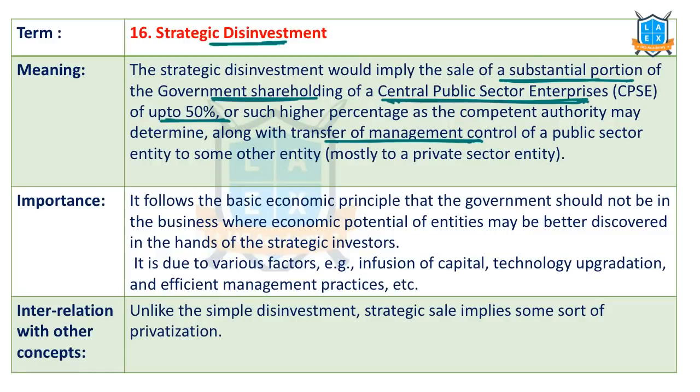So what is the importance of this? There is this basic economic principle that where economic potential is good for the private sector and where they can handle it, government doesn't have any business. So for that purpose, government is disinvesting. It leads to capital infusion, technology upgradation, and efficient management practices. That's why disinvestment as a path is chosen by the government.